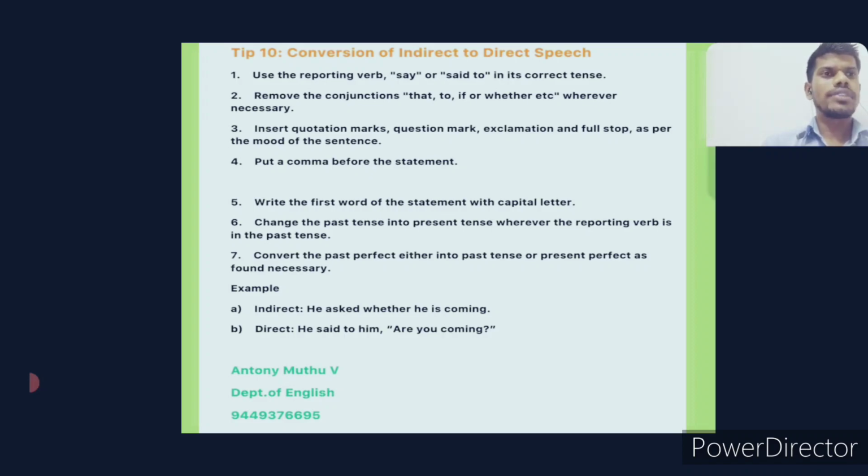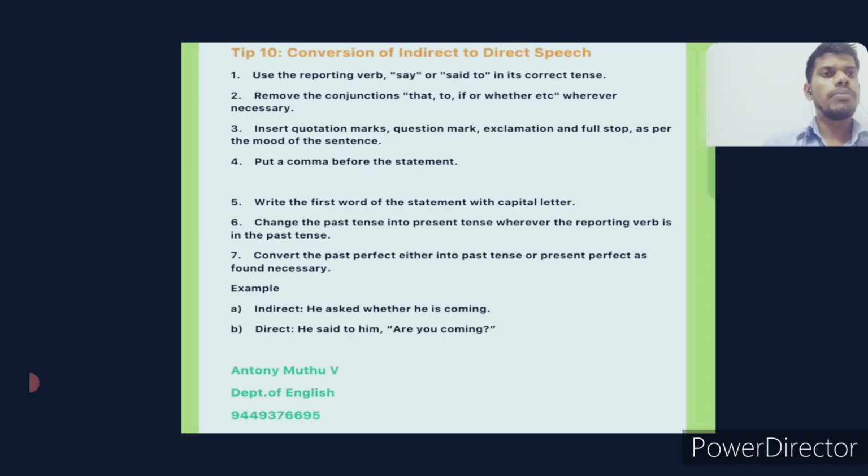These were a few examples of direct and indirect speech. So what are the things we have to keep in our mind? That is the rules of the tenses, what tense should be in the indirect speech. Then time factors: now becomes then, before becomes ago, today becomes that day, tomorrow becomes the next day or the following day. These are a few things we have to keep in mind. And can becomes could, may becomes might.